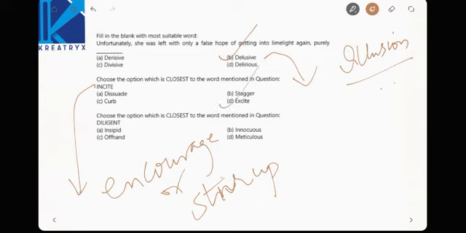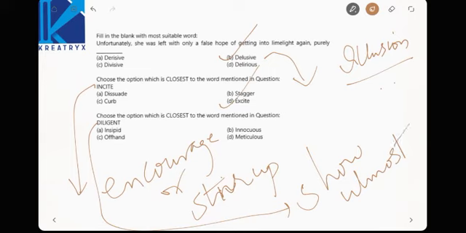Now closest to diligent. Diligent means showing care in work, showing utmost care. Now which will be the closest then? See here, insipid means not showing utmost care. Offhand means very detached. Innocuous is also a detached meaning. Meticulous, see here, meticulous means having a sharp mind, doing correctly is the meaning of meticulous.